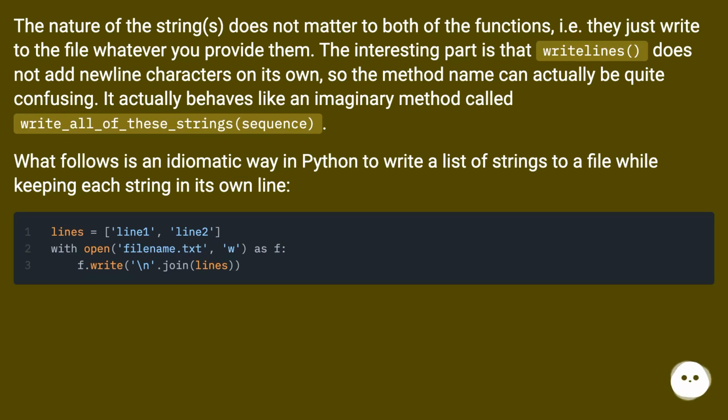The interesting part is that writelines does not add new line characters on its own, so the method name can actually be quite confusing. It actually behaves like an imaginary method called write_all_of_these_strings_in_sequence. What follows is an idiomatic way in Python to write a list of strings to a file while keeping each string in its own line.